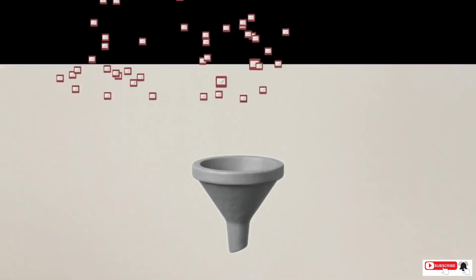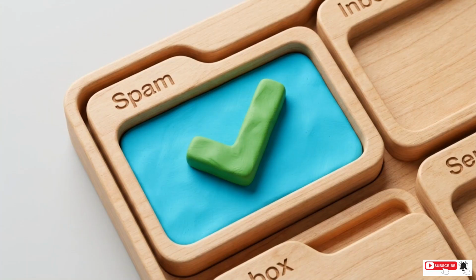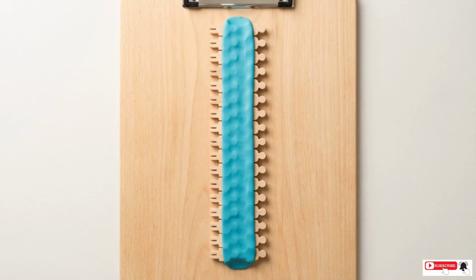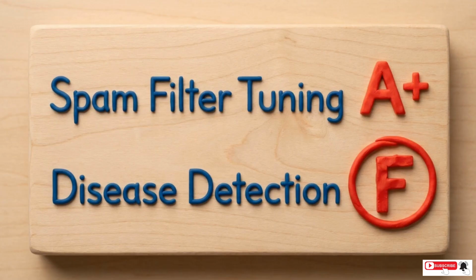On the exam, these two metrics are the most common points of confusion. Precision measures the correctness of the model's positive predictions. Recall measures the coverage of the actual positive cases. If accuracy is the overall GPA on a report card, precision and recall are the individual grades for specific subjects. They show exactly where the model excels and where its coverage fails.